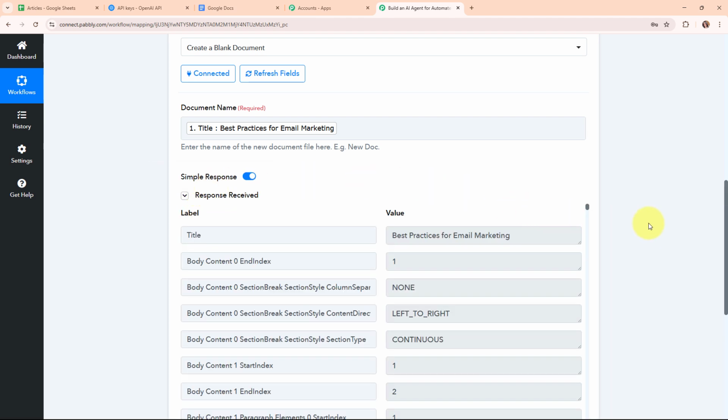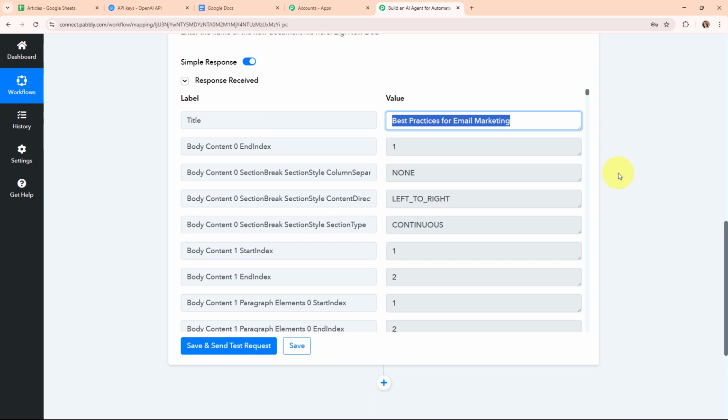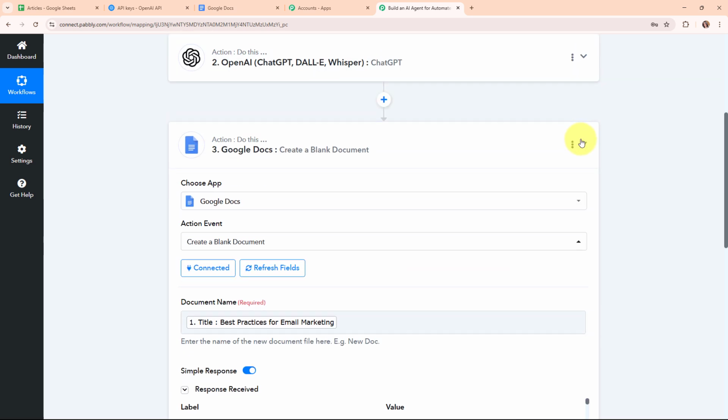And here you can see we have received a successful response. That means we have successfully generated, or you can say created, a blank document in our Google Docs with the name Best Practices for Email Marketing. That is our title for the article. So with this, we have successfully set up this action step as well.